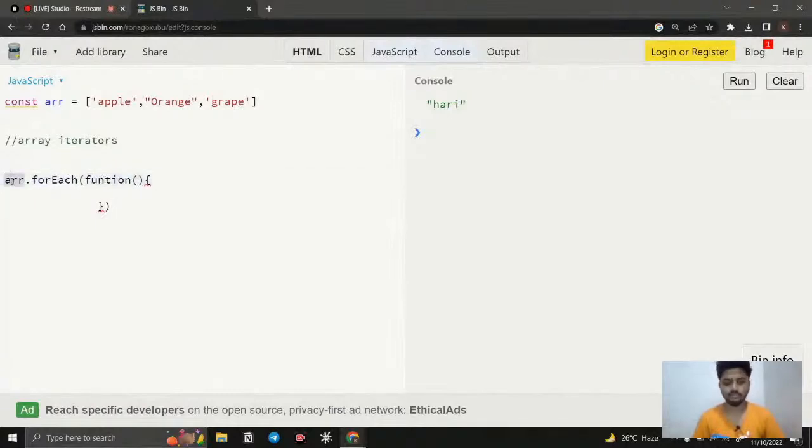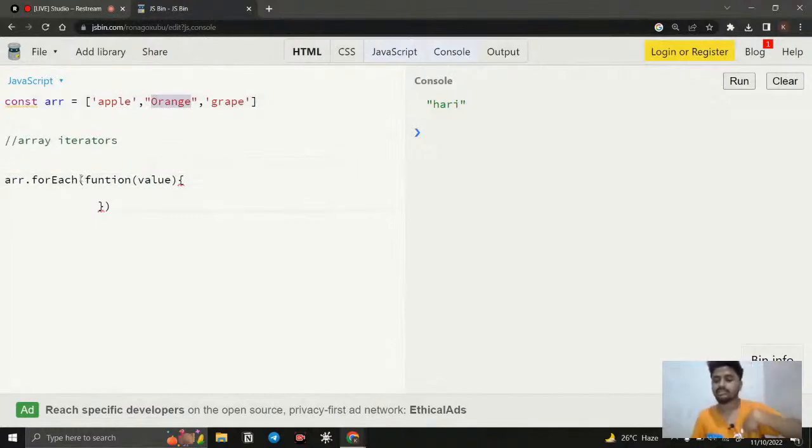Right now we declared the array, and we need to use the function with the forEach method for this array. The forEach method is going to take this function, and what it is going to do is run it on each and every element in an array. That is what it is going to do. And for that, this function is going to have three things, like three parameters, because it is going to run on each and every element.